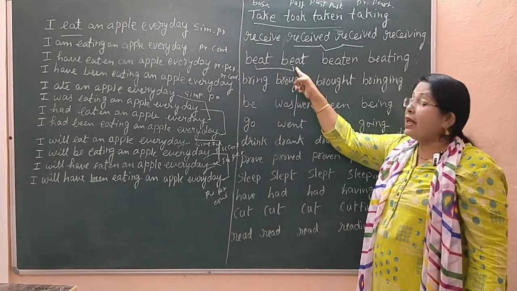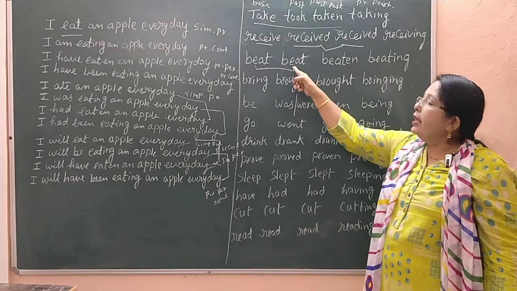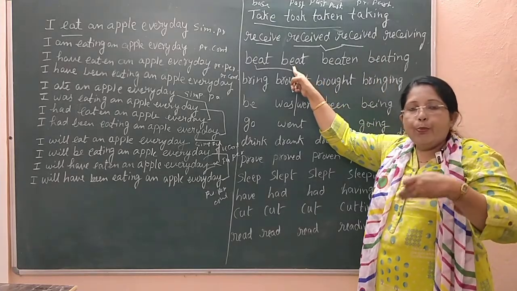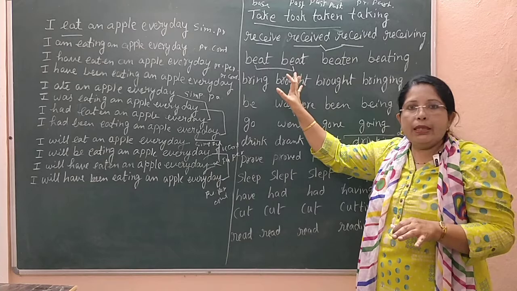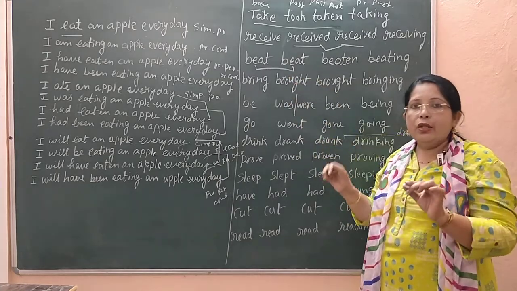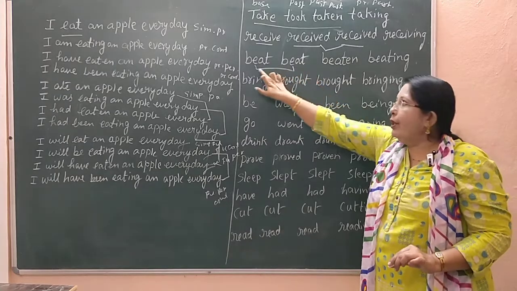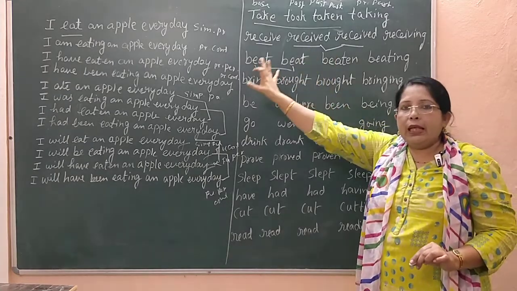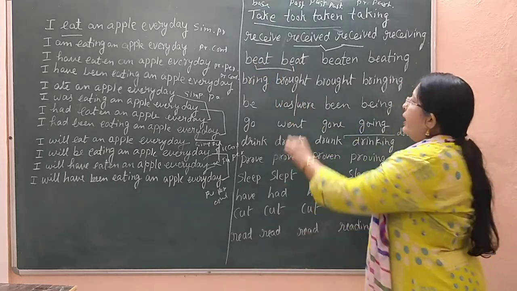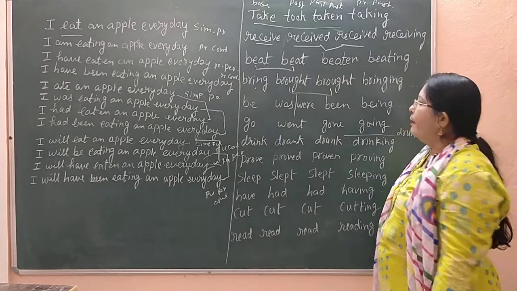Beat, past is beat, beaten and beating. Here, the spelling is the same, but while pronouncing, when you are using it in the past tense you have to say it as bet, not beat, even though the spelling is the same as the base form of the verb. Here, bring is different and these two forms are the same.